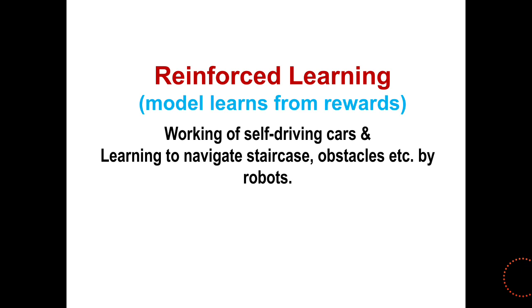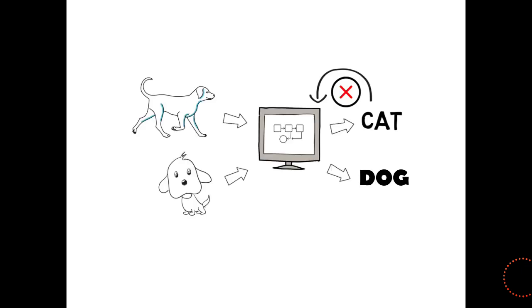You will tell it, no, don't go there, go this way. So next time the robot will not make that mistake. If it doesn't make the mistake, you will allow it to go ahead, meaning the algorithm is perfect. You are rewarding it for good things and giving negative feedback or punishment for correcting the mistake. This is called reinforced learning.